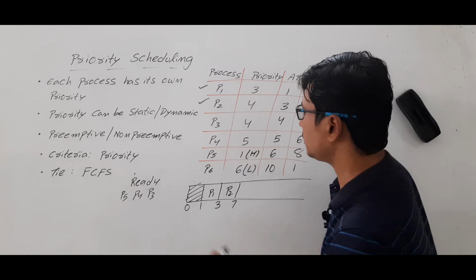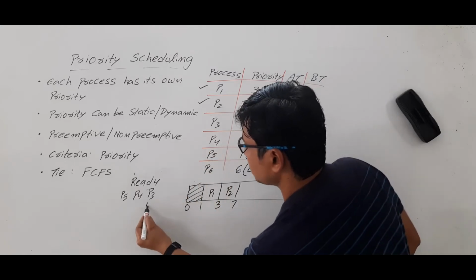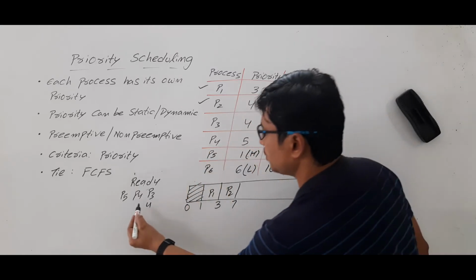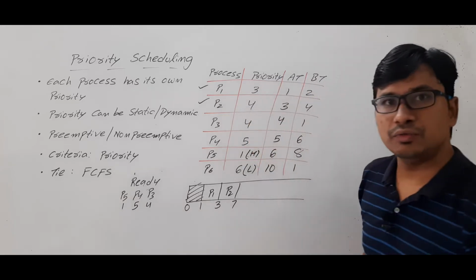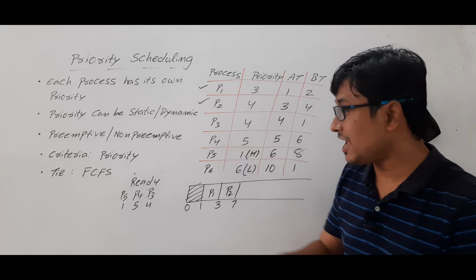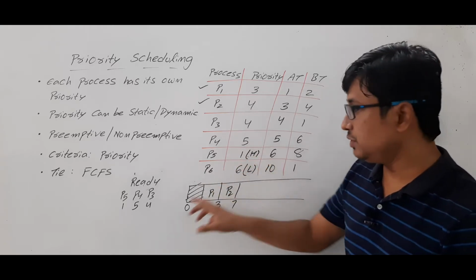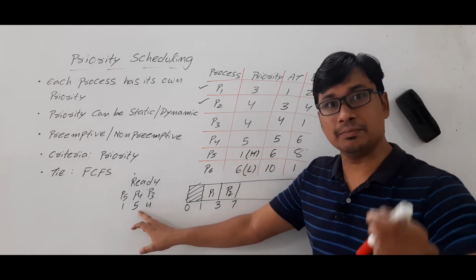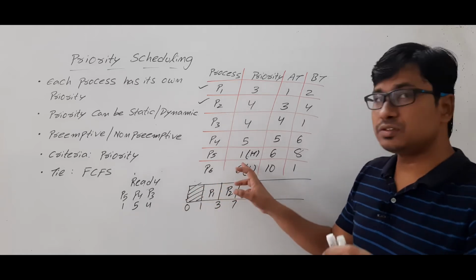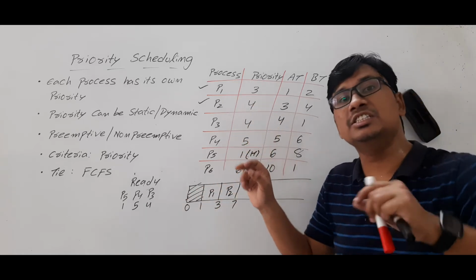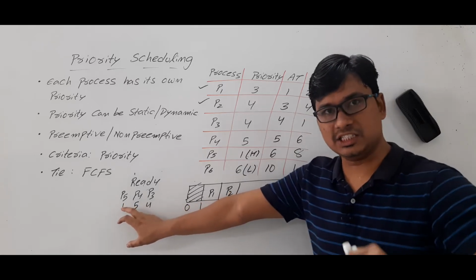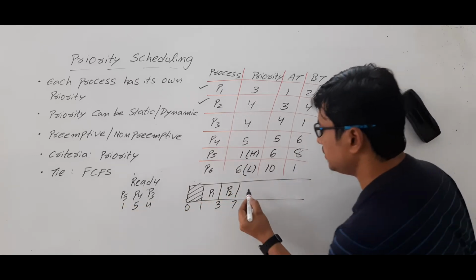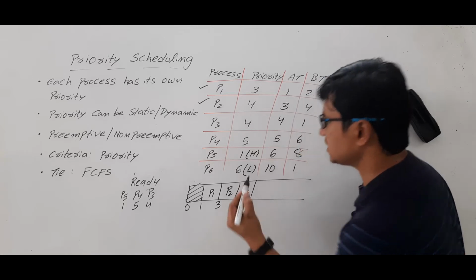So, look at the priority values. P3 has the priority value 4, P4 priority value is 5, P5 priority value is 1. So, which one has the highest priority as per this one? You will say that sir P4 has the highest priority, but what we said, the process which has the high priority value is the least priority one. Okay, so with this one P5 has the highest priority, so P5 will be dispatched to the running state.